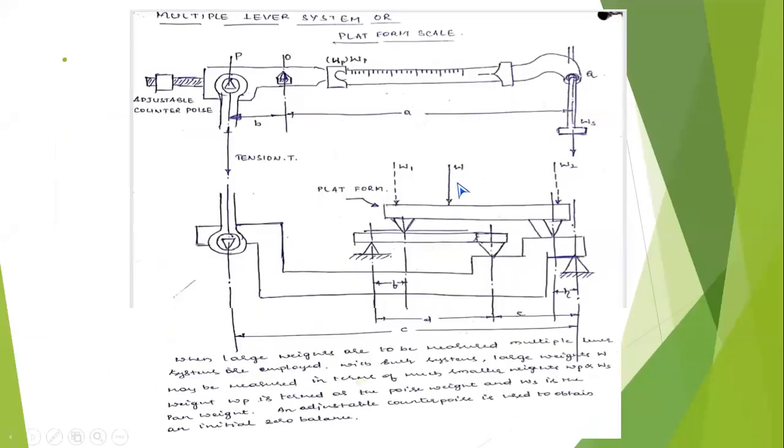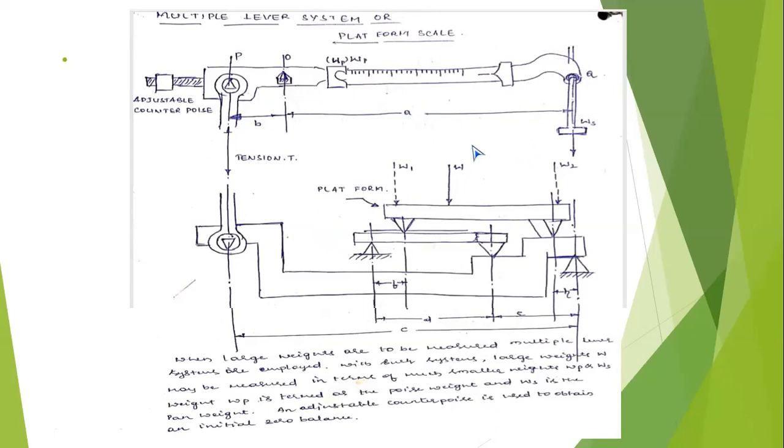Next, come to the point, the multiple lever system or platform scale. You might have seen in all the vegetable shops, wholesale mandi or wholesale vegetable shops, they are using the platform scale for weighing of more than 10 kgs. So you have the advantage of keeping the weight anywhere on the platform, so that you have the accurate measurement or accurate result. So here you have a number of levers. For that reason, it is called a multiple lever system.